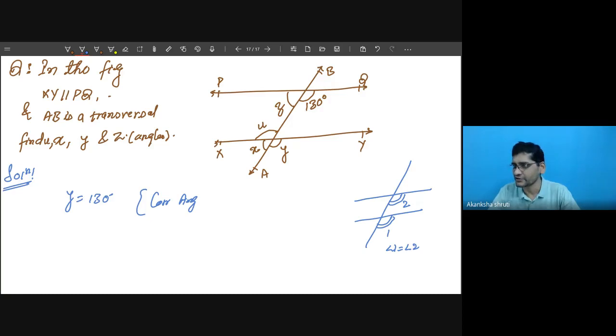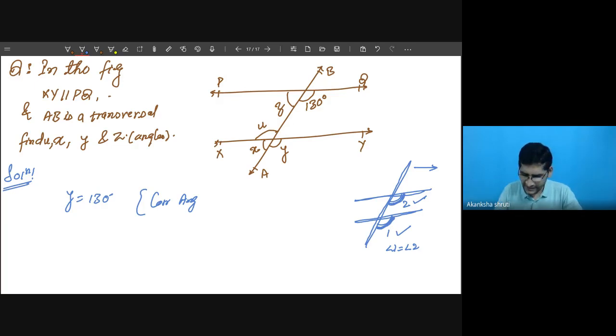The other pairs are also there, but you have to keep in mind: angles on the same side of the transversal and on the same side of the parallels are corresponding. Like this angle is below the parallel, and the other angle 2 is also below the parallel, and for the transversal both are on the right hand side, this 2 and 1. So corresponding angles are angles which are on the same side of the parallel and the same side of the transversal. They could only be corresponding angles.